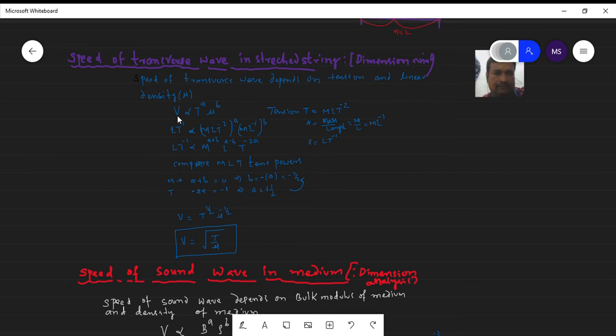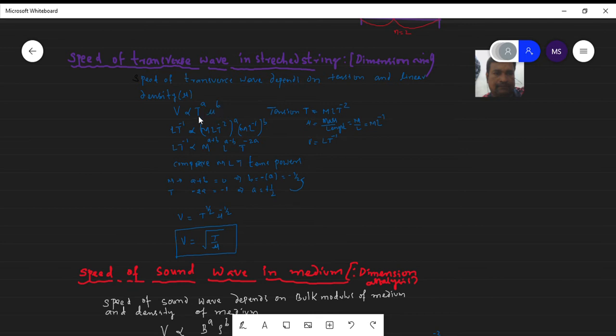By using dimensional analysis, we can find the relation between the velocity, tension and linear density.